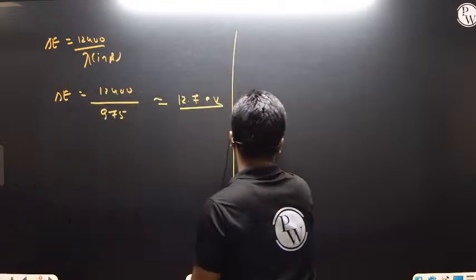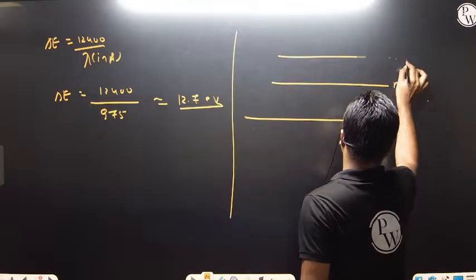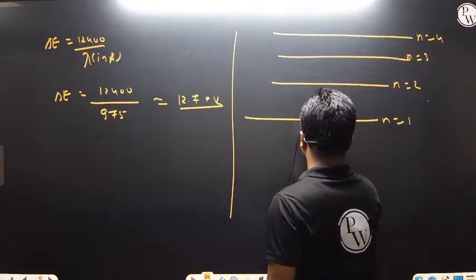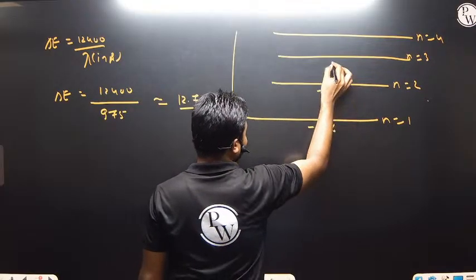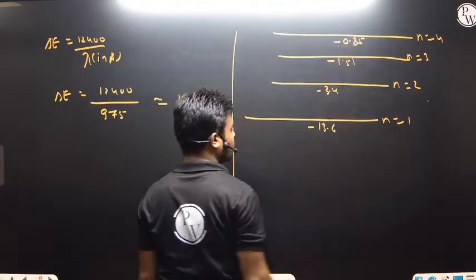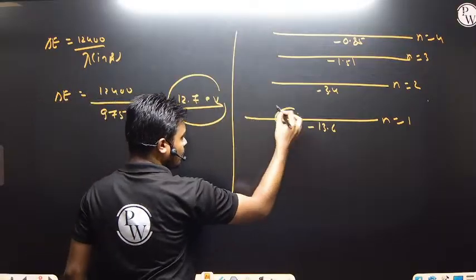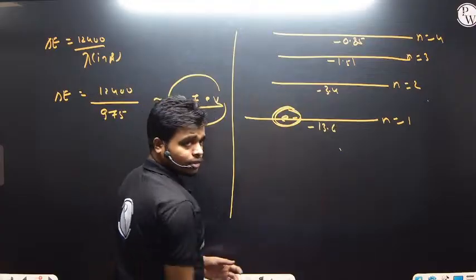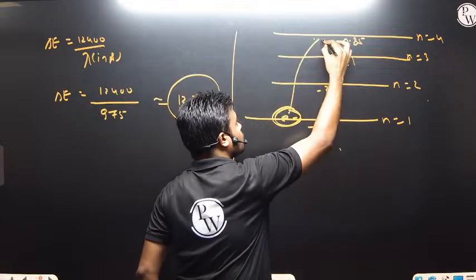So let's solve this now. This is n equals to 1, this is n equals to 2, this one is n equals to 3, and this one is n equals to 4. Here the energy is minus 13.6, here minus 3.4, here minus 1.51, and here minus 0.85 approximately. The electron sitting at n equals to 1 will absorb the energy and reach a particular point.